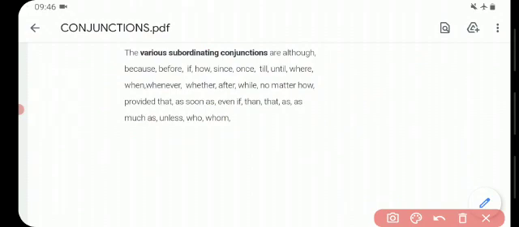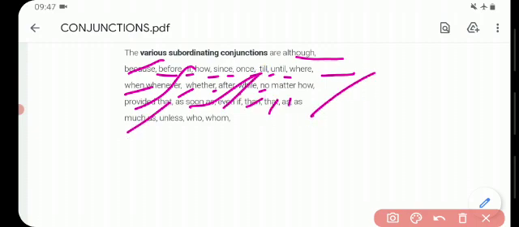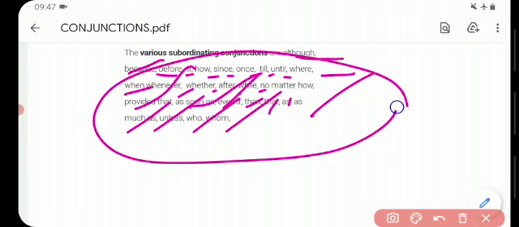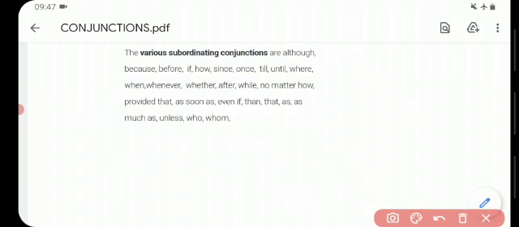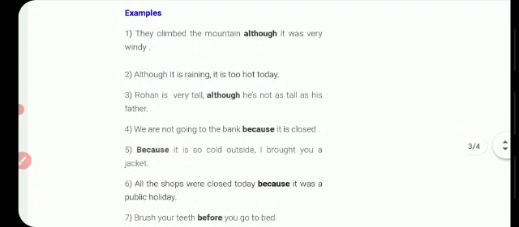The various subordinating conjunctions are although, because, before, if, how, since, once, till, until, where, when, whenever, whether, after, while, no matter how, provided that, as soon as, even if, then, that, as much as, unless, who, whom. These all are subordinating conjunctions. Let's move further. Here are some examples.